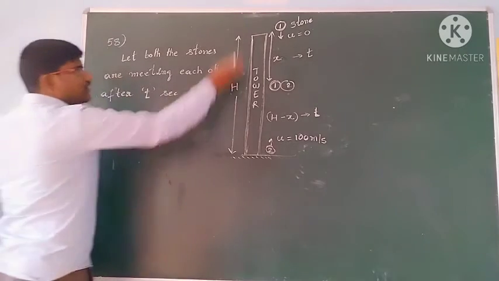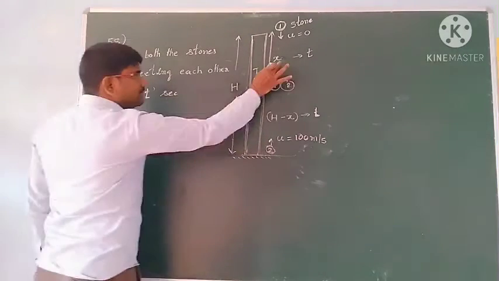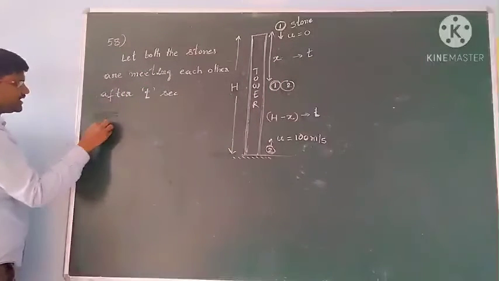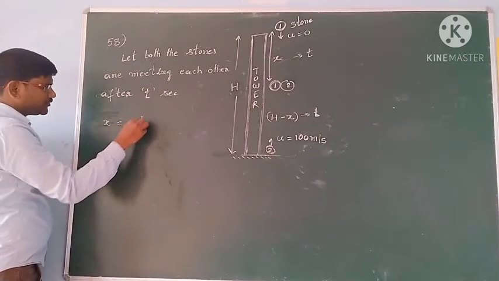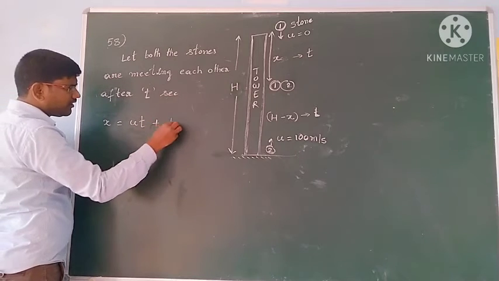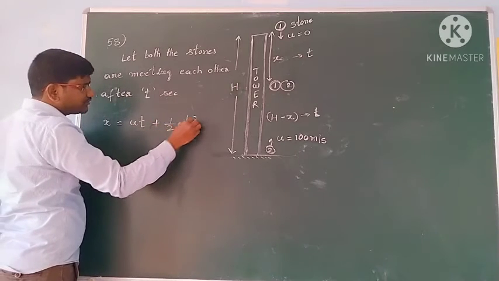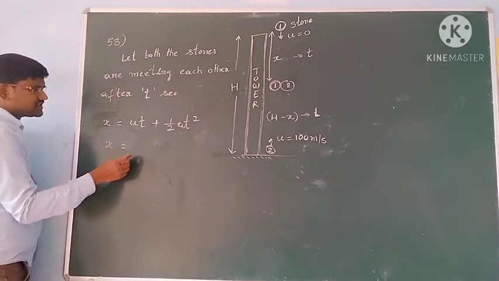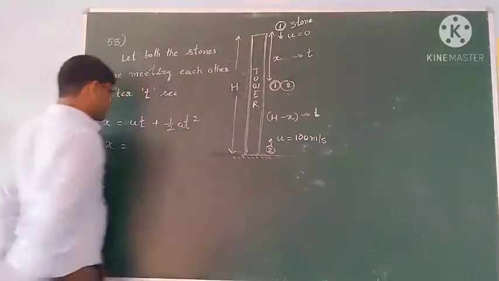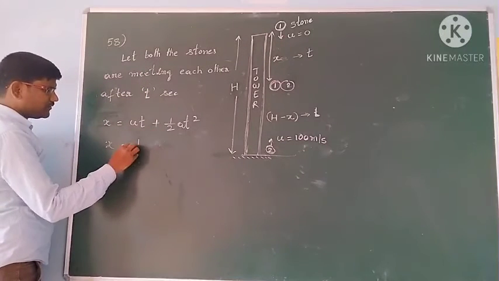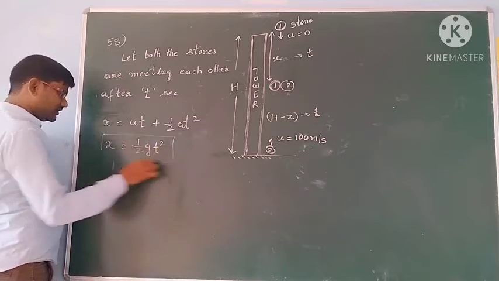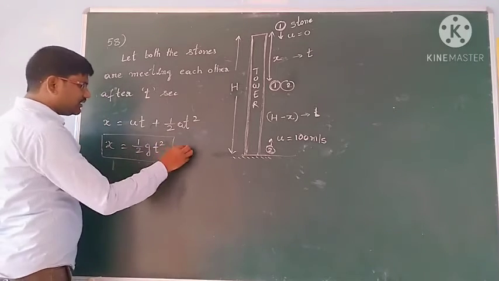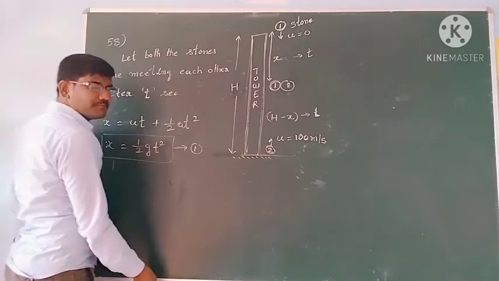So stone 1 is a freely falling body. Then x, the height fallen, the distance fallen, is x = ut + ½at². Its initial velocity is 0, so you get x = ½gt². This is one equation. Name it equation number 1.